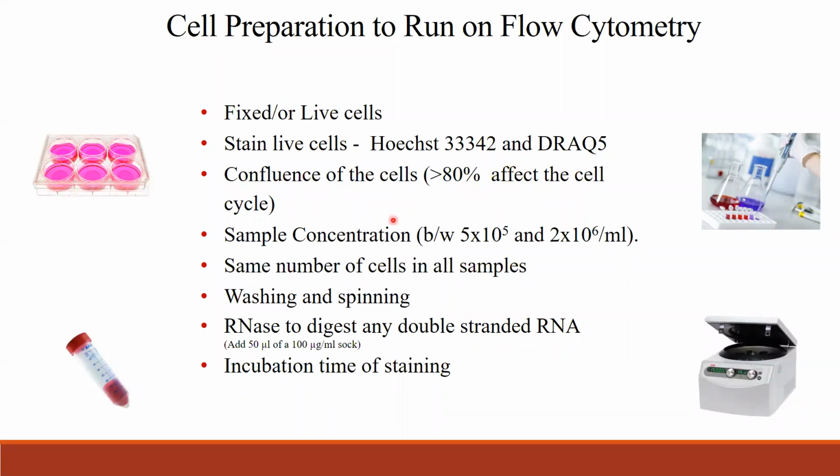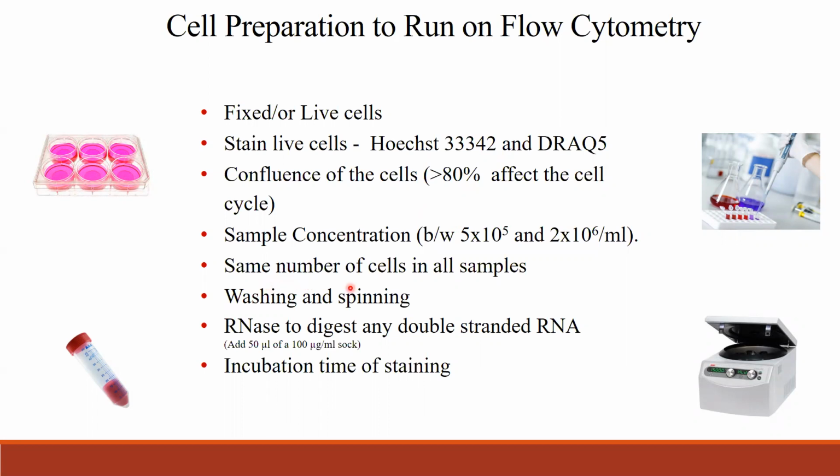You can choose any. And then it is very important to take good, healthy cells to start the assay. You should not take cells that are more than 80% confluent. When cells are more confluent, there will be more dead cells and debris. So to avoid that, you take healthy cells to start the analysis. You don't want to introduce dead cells or debris at the beginning of the analysis.